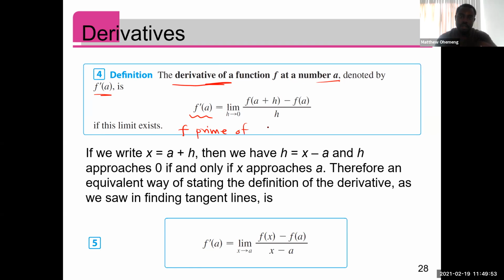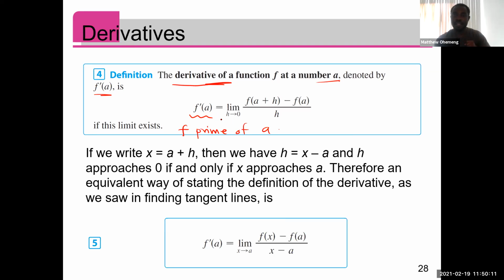of a. That's how we read it. So it's f prime of a. So this one, as I said, f prime of a. So from now onwards, whenever you see f prime of a, it means the slope of the tangent line. It means the instantaneous velocity at a, and so on and so forth. It means the rate of change of the function at a, right?